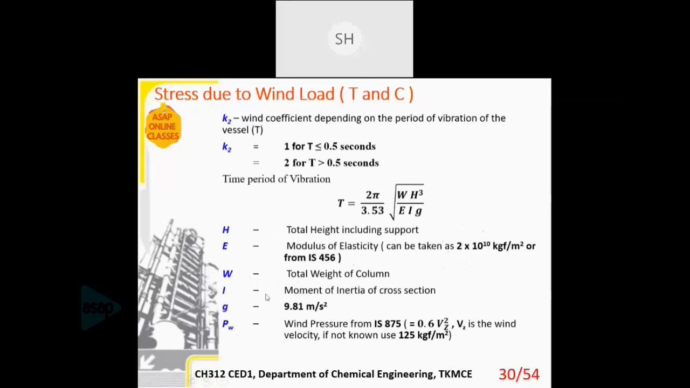W is the total weight, I is the moment of inertia, G is acceleration due to gravity, and PW is the wind pressure. So this is what I mentioned. Here I am taking PW as a constant. Either it will be given in the question, or you can assume it to be a constant, 125 kilogram force per meter square.